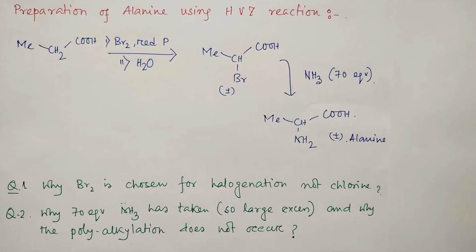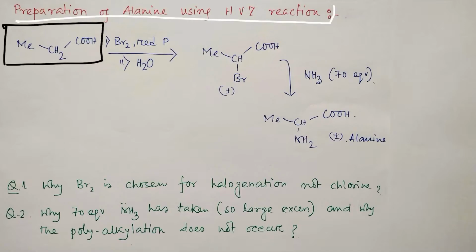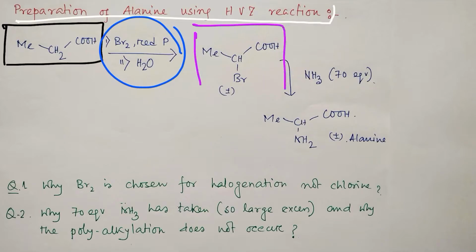So, preparation of alanine using the HVZ reaction. Alanine is actually the methyl substituted one, where the alkyl R group is methyl. As I told, through the HVZ reaction we will start from a carboxylic acid, and for this purpose this is chosen. This is propionic acid, a 3 carbon acid. In presence of bromine and red phosphorus, in the first step, and after that work up with water, it will result in 2-bromopropionic acid.